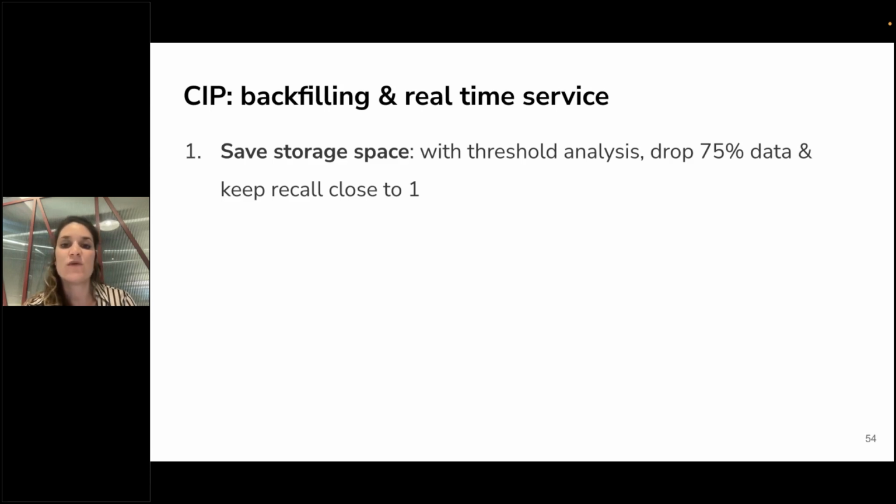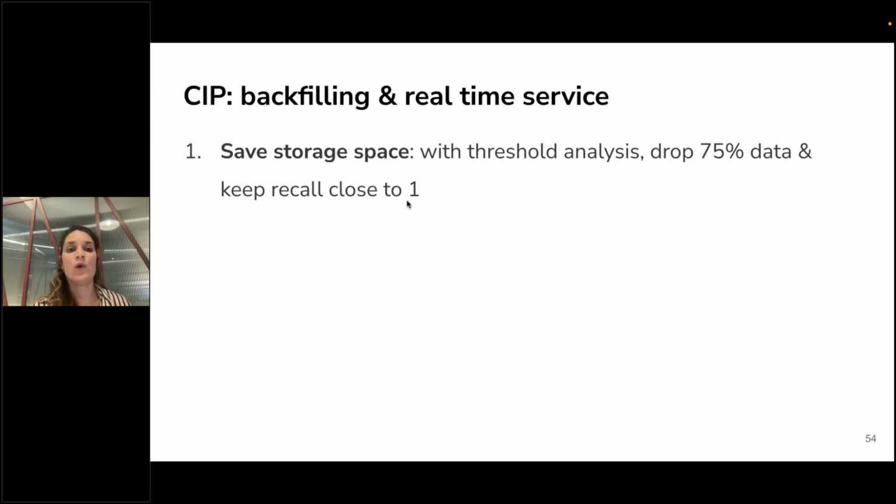So with the threshold analysis, we drop 75% of the data, and we keep recall close to 1, and we save the topics that we have a high chance are really mentioned in the text, because we keep the recall close to 1.